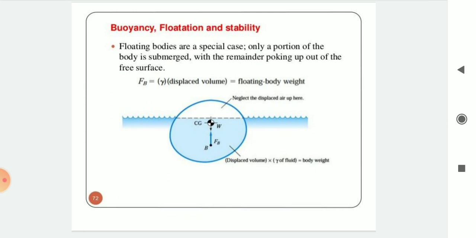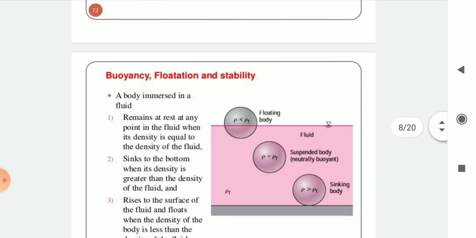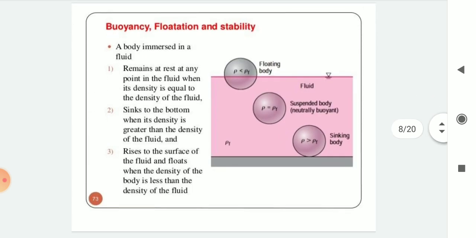So, buoyancy force equal to lambda into displaced volume equal to floating body weight. In the figure you can see, neglect the displaced air up here, and displaced volume into lambda of fluid equal to body weight. Okay. A body immersed in a fluid.